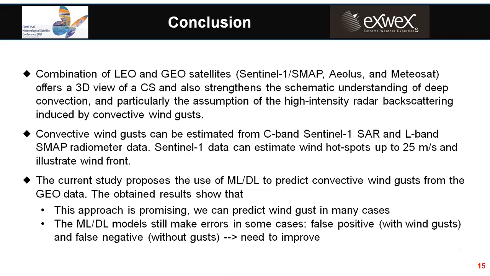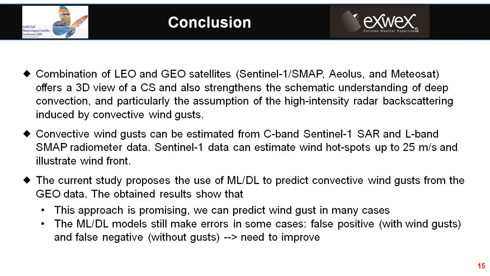So in conclusion, the combination of LEO and GEO satellites, meaning SMAP, Sentinel-1 and EUMETSAT, offers a 3D view of a convective system and also strengthens the understanding of deep convection, and particularly the assumption of high intensity radar backscattering induced by convective winds. Convective winds can be estimated from C-band Sentinel-1 SAR and L-band SMAP radiometer data.